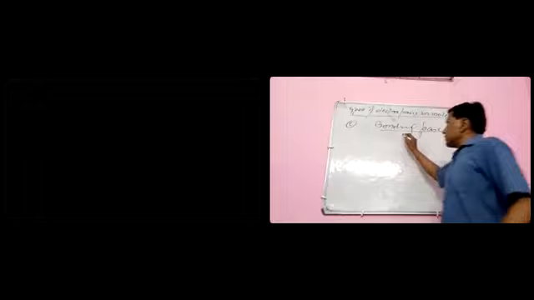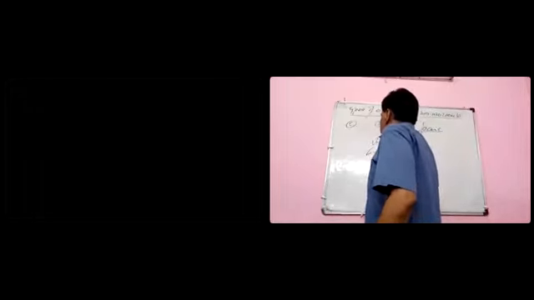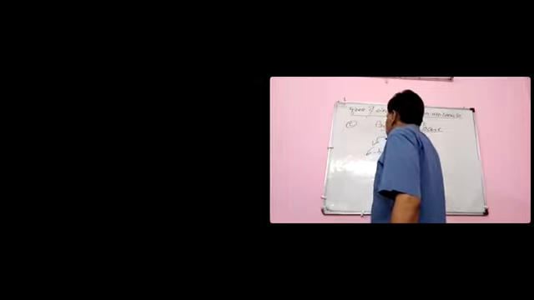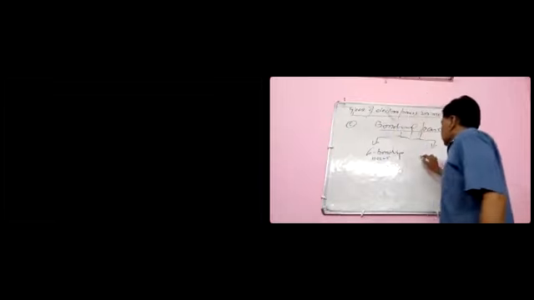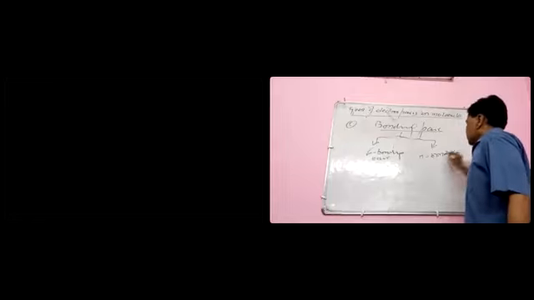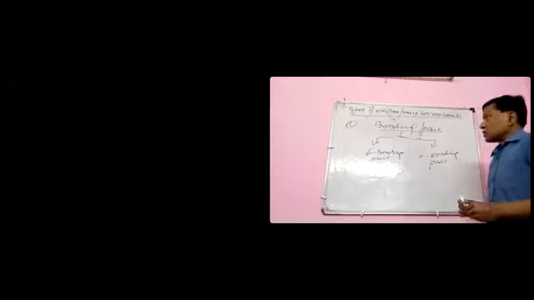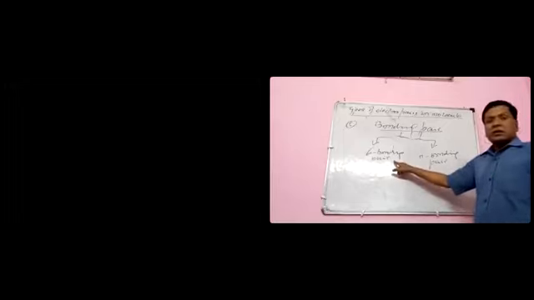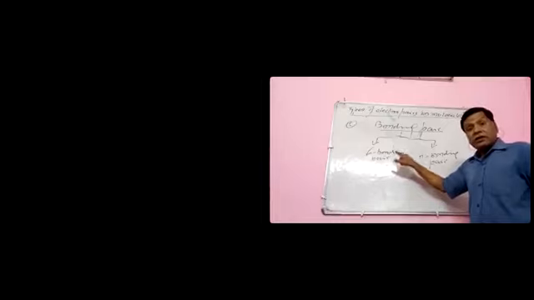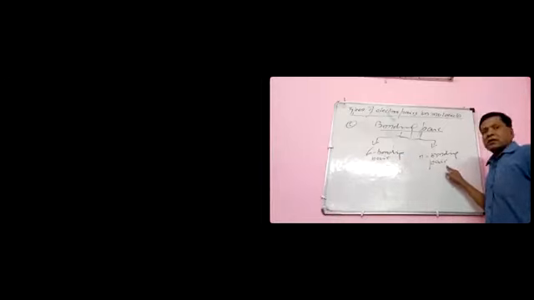So this bonding pair, we know, is of two types: sigma bonding pair and, secondly, pi bonding pair. The sigma bonding pair is involved in sigma bonding, and the pi bonding pair is involved in pi bonding.